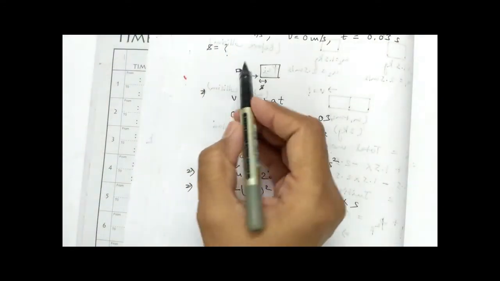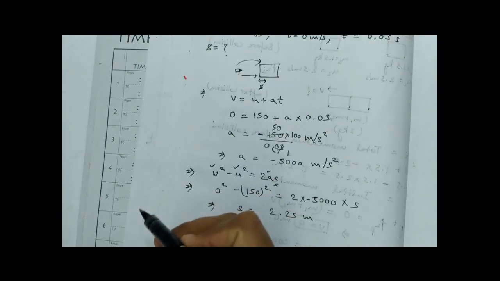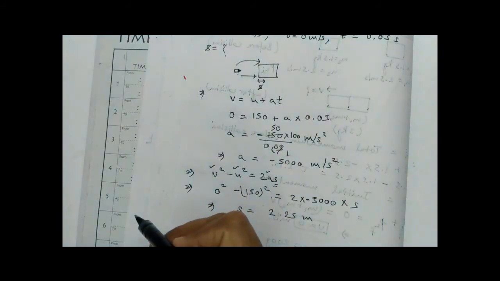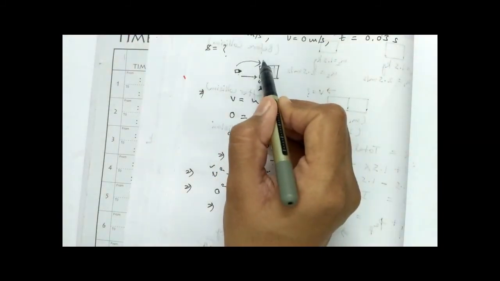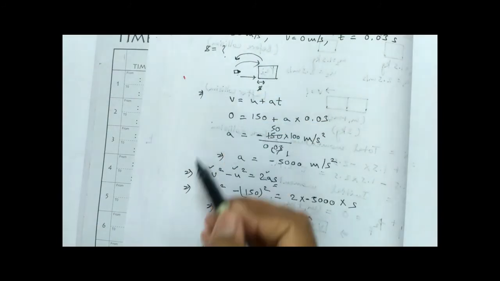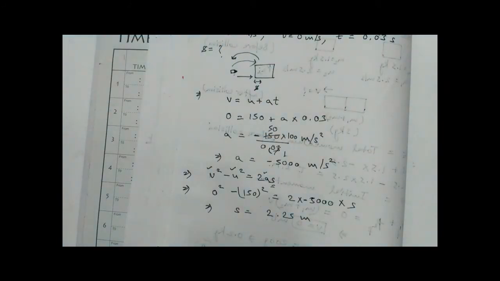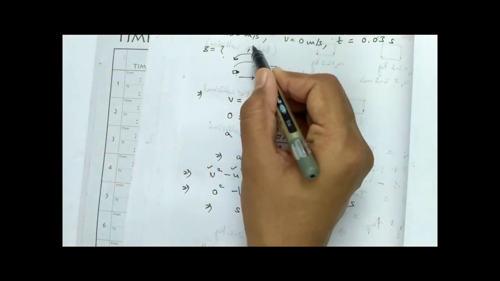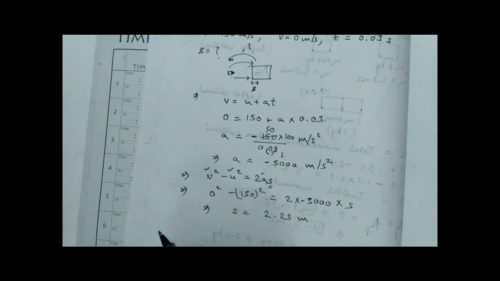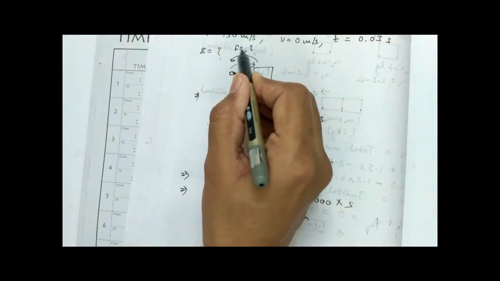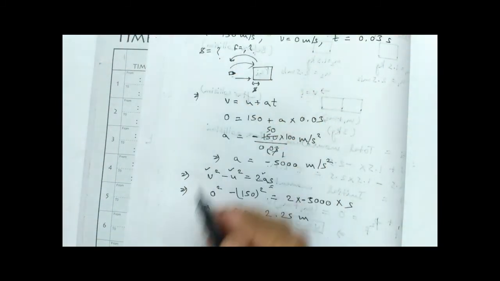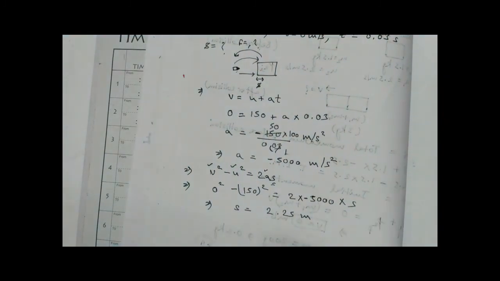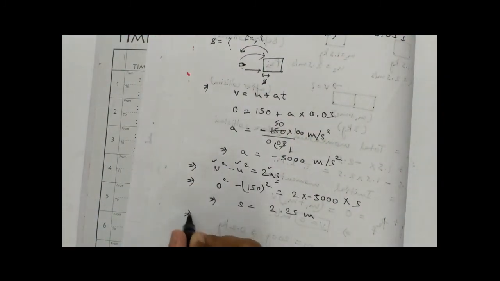Okay, since this bullet has exerted force on this wooden block, according to the third law of motion, the wooden block will also exert the same amount of force, but exactly in opposite direction. Okay, so they have asked you to calculate the magnitude of the force exerted by wooden block on the bullet.